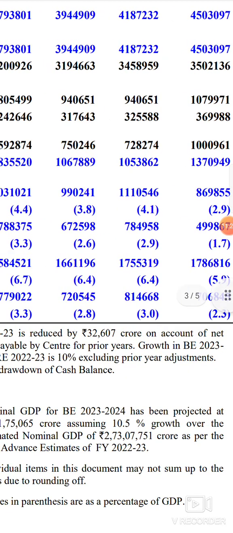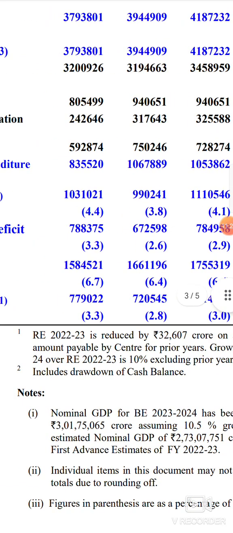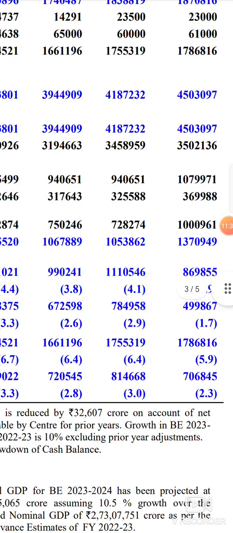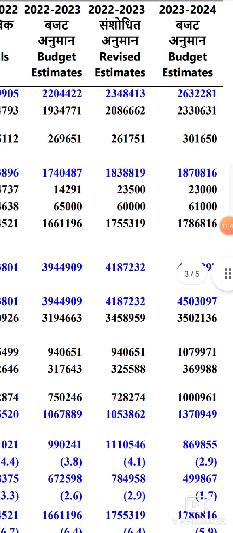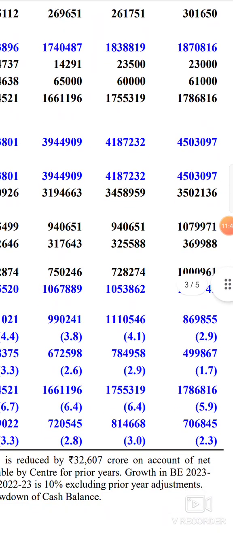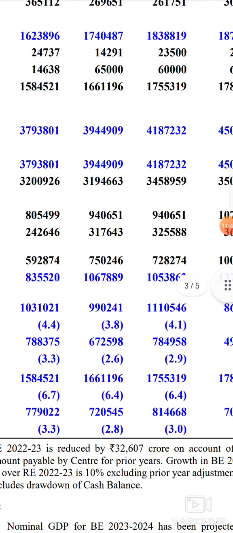The amount may seem huge, but if you compare with 21-22, what is the amount? 10 lakh 31. That 10 lakh they had planned to decrease to 9 lakh 90,000. But what happened? After a few months in 22-23, the government decided that a 9 lakh 90,000 revenue deficit is not possible.